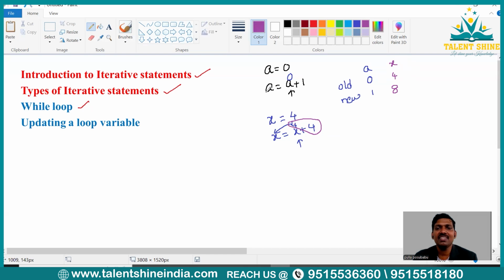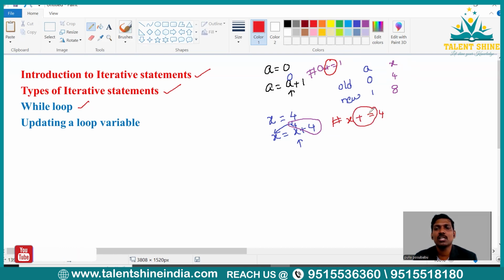Now, you may write this expression a equal to a plus 1 as a plus equal to 1. Here, plus equal to is the assignment operator. I hope everybody is clear. In the same way, you may write x equals x plus 4 as x plus equal to 4.